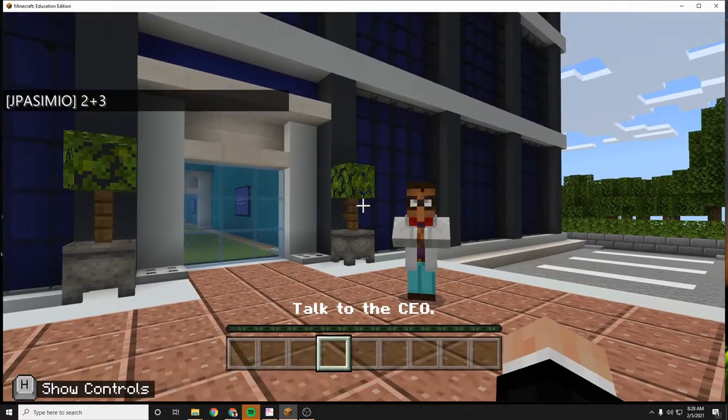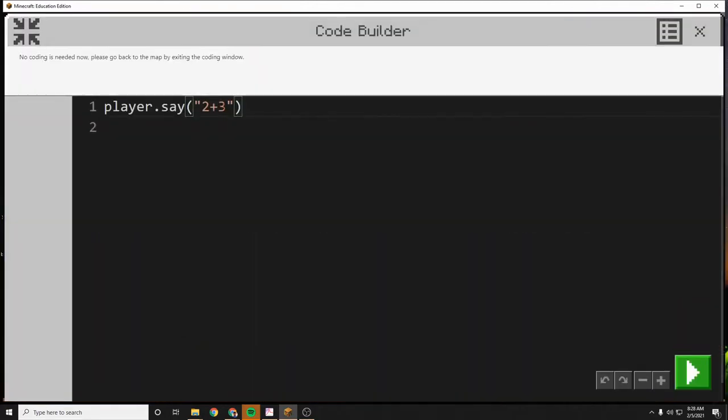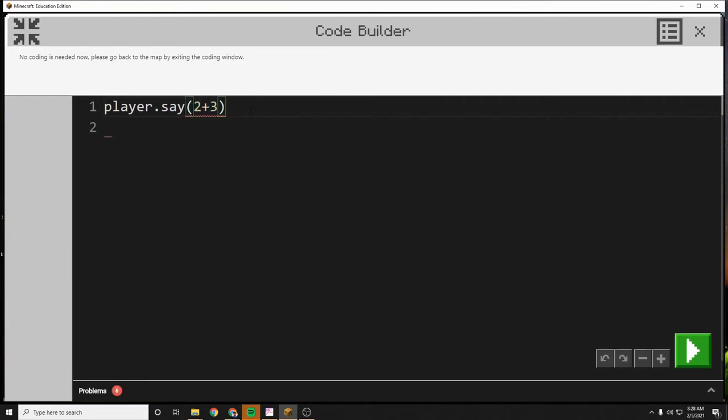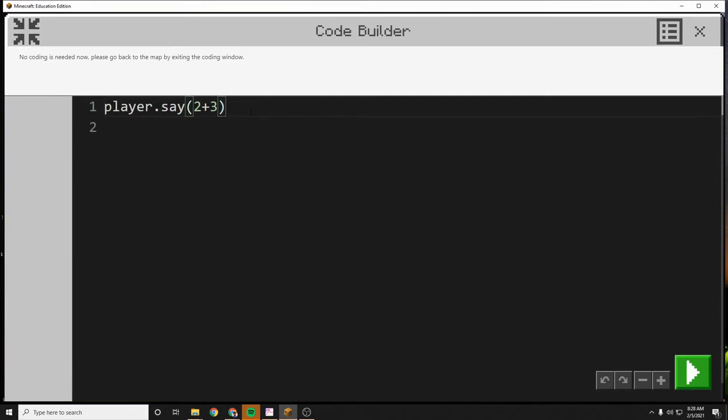It said 2 plus 3, just like I told it to. If I bring it back up again though, if I take away the quotes, I'm saying say 2 plus 3. Now the 2 and the 3, if you look really closely, they turned green. And what that indicates is that now Python is seeing those not as a string, but as integers, as numbers. And so if I say 2 plus 3, it's going to say the numbers 2 plus 3.